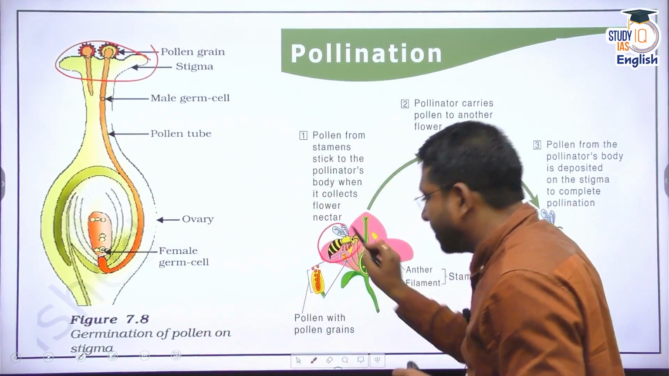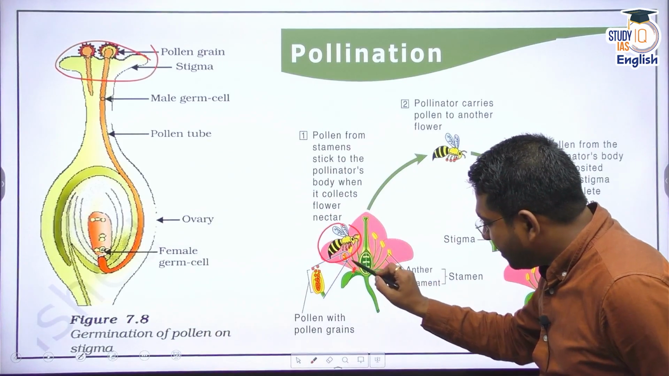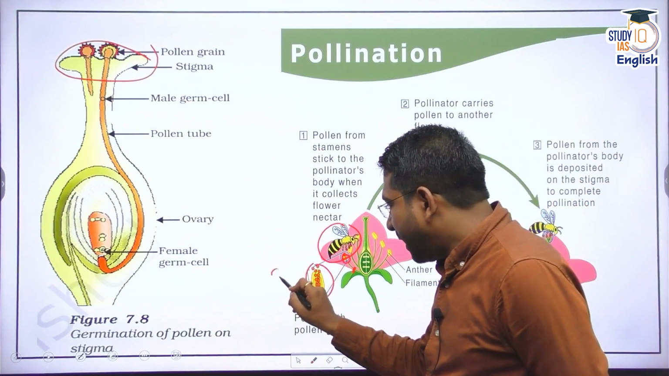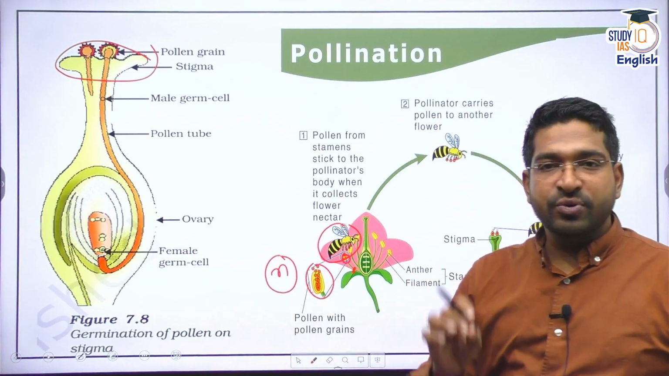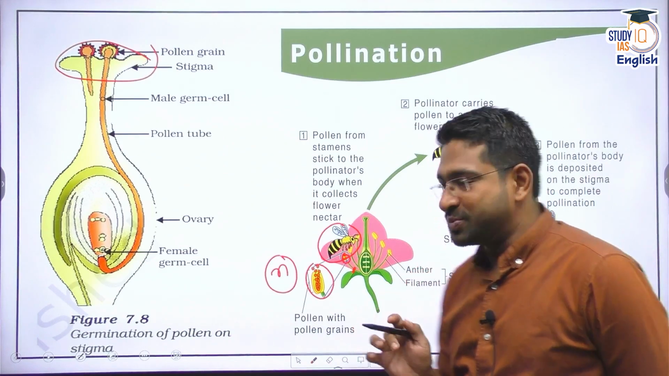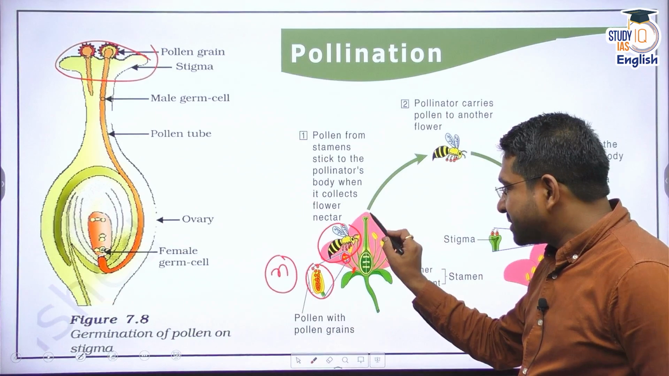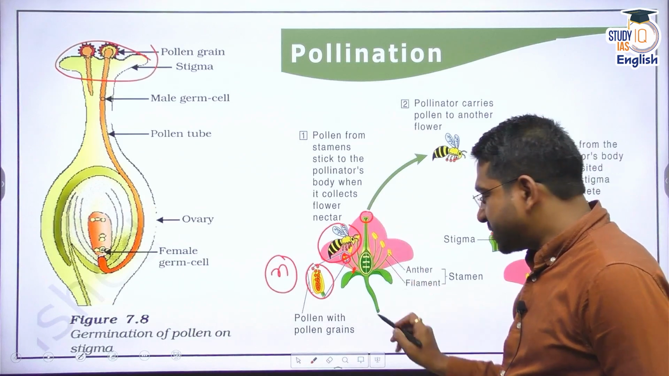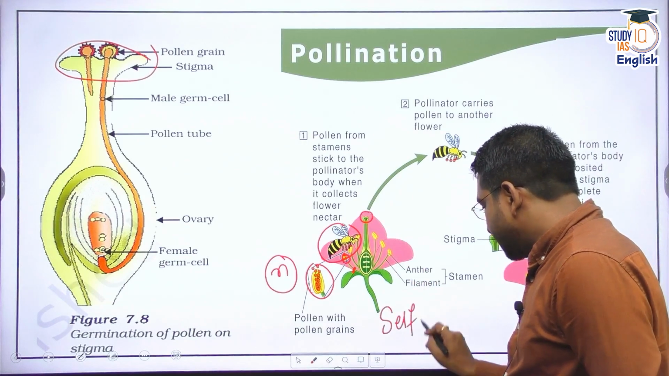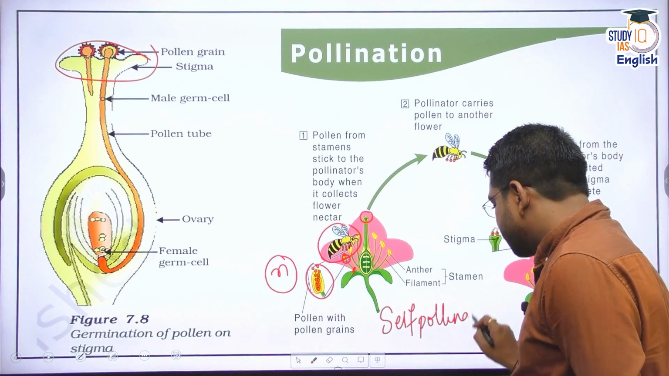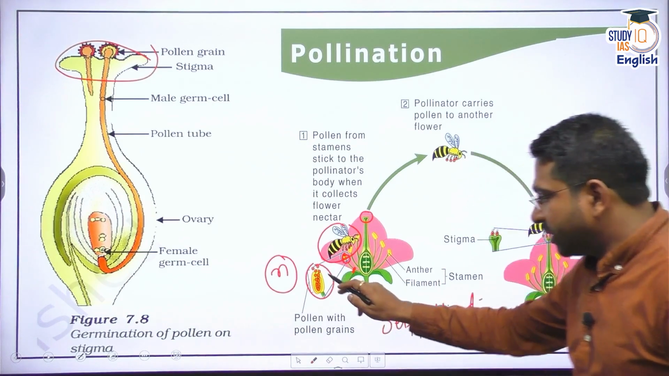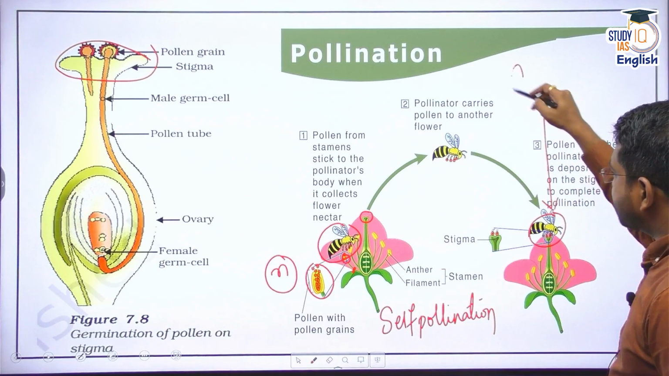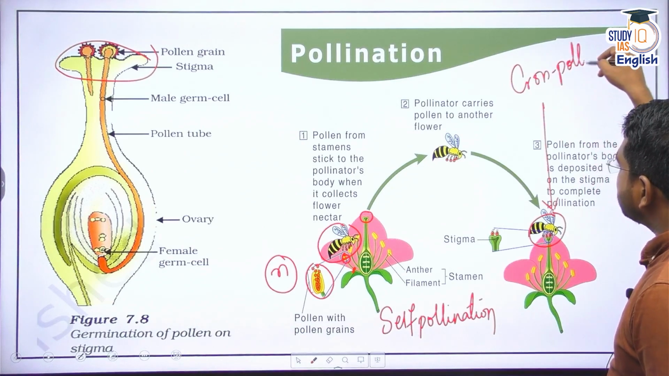Now, imagine there is a bee. There is this filament, there is anther, and this anther has small pollen. Please remember, this pollen has half the number of chromosomes. And when this pollen reaches the stigma, say through this insect, if from the same flower the pollen reaches the same stigma, it is called self-pollination. But if the pollen from one flower reaches the stigma of another flower by any kind of medium, say insects, it is called cross-pollination.